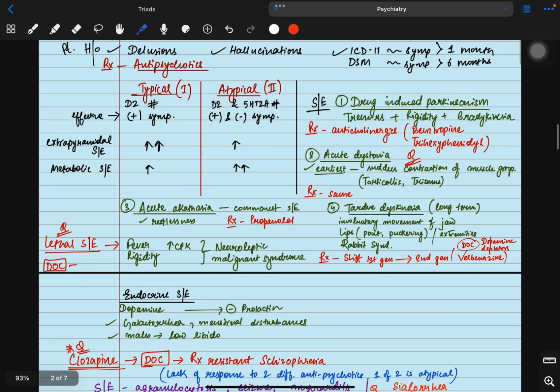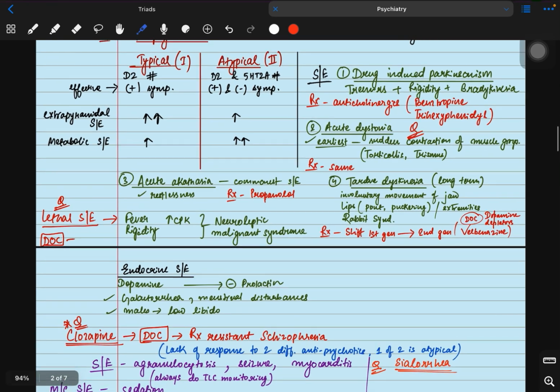So what are the side effects? Coming to the side effects, I told you about extrapyramidal side effects. So here are the extrapyramidal side effects. The first one is drug-induced Parkinsonism. In drug-induced Parkinsonism, you will find all the symptoms of Parkinsonism: tremors, rigidity, and bradykinesia. What is the treatment of that? The treatment is anticholinergics like benztropine or trihexyphenidyl.